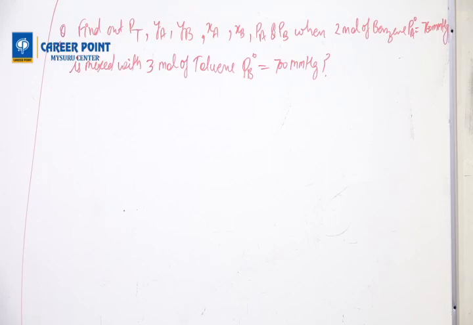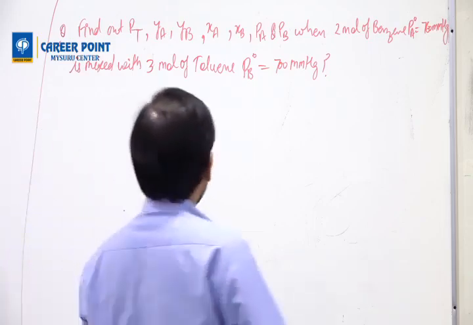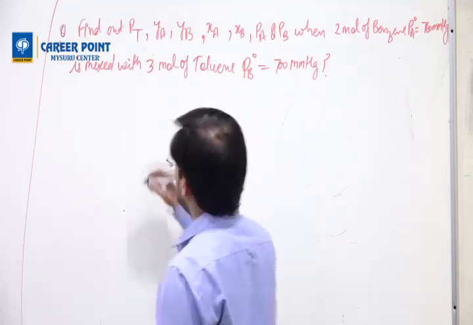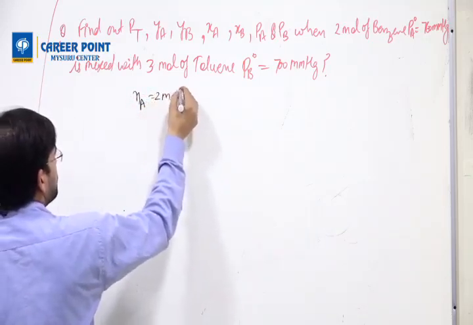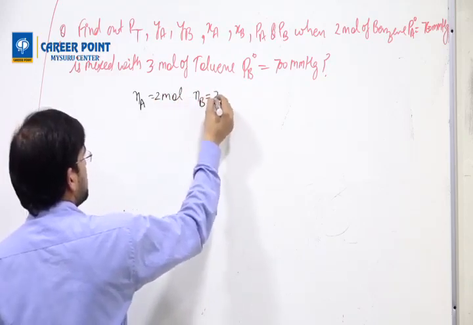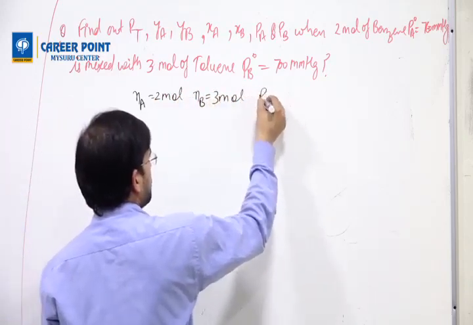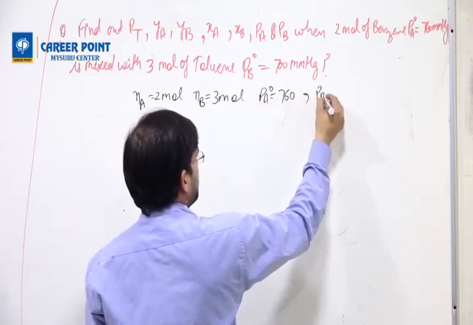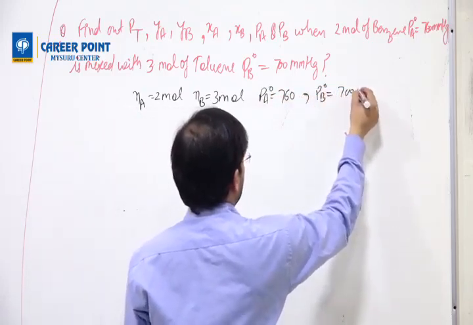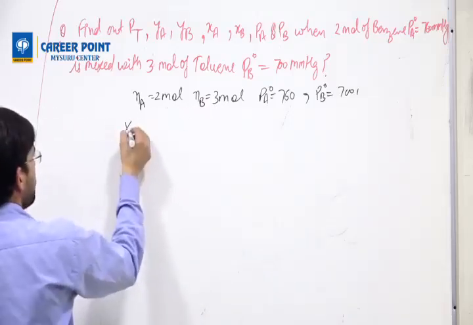Are people solving it or not? So we'll try. What is given? Na is given as 2 moles, Nb is given as 3 moles, Pa naught is 760, Pb naught is 700. So how do we find Xa?